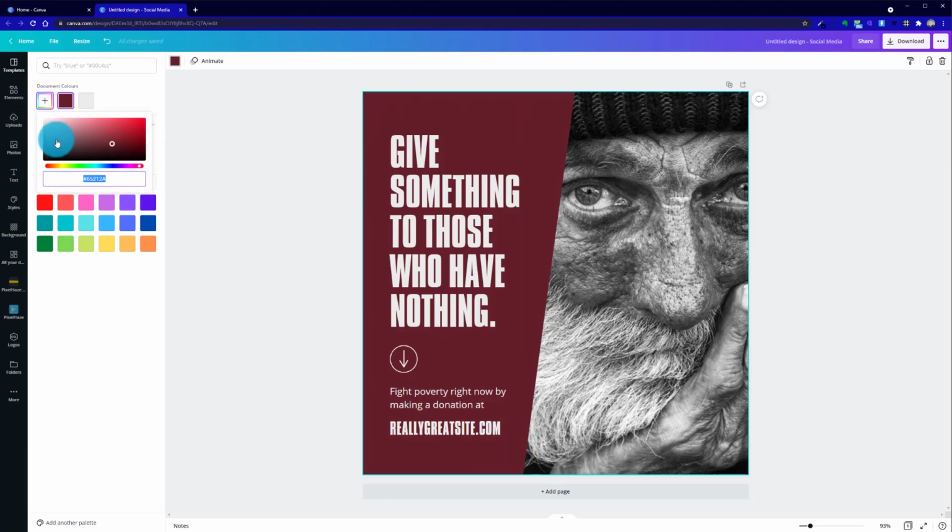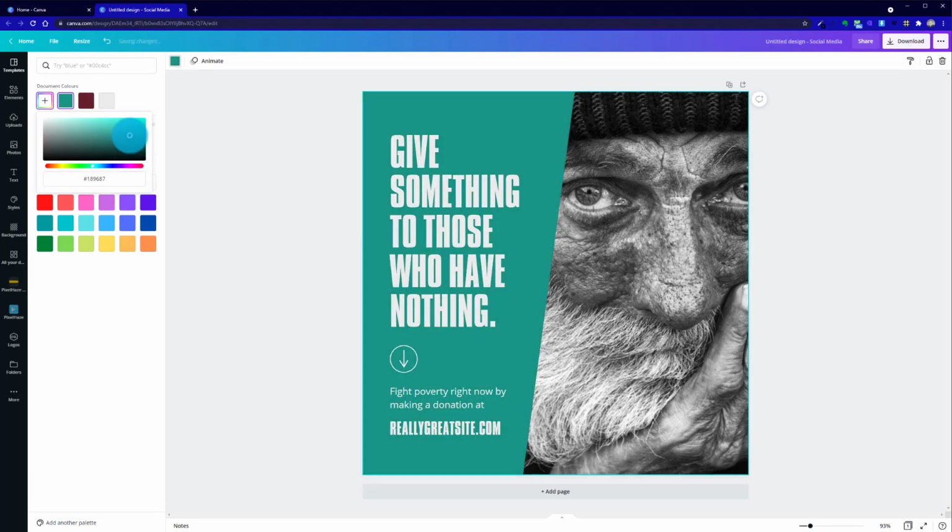You can also choose a new color via the selector. And so if you have your own brand colors and you don't want to pay for a premium account just yet, you could select a color or find the hexadecimal value, the 6 digits after the hash key here, for your brand colors. And then you can add them in that way.